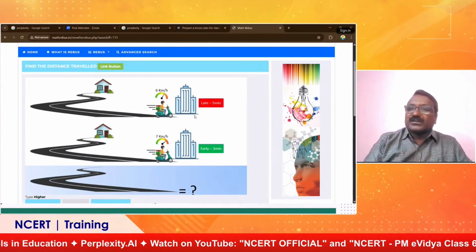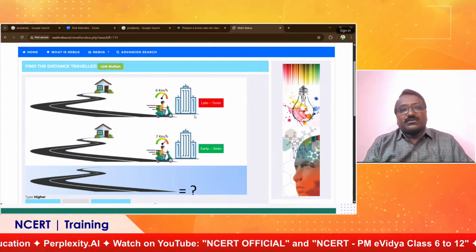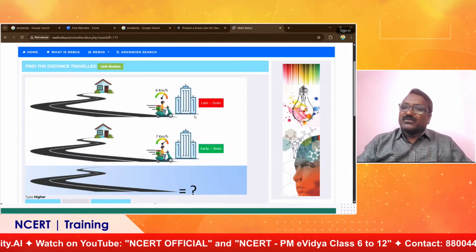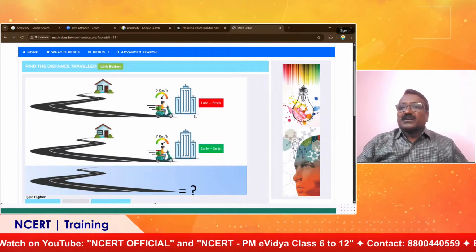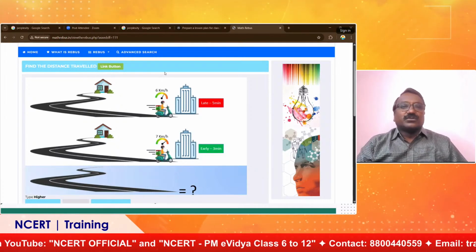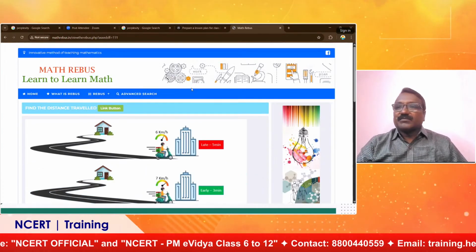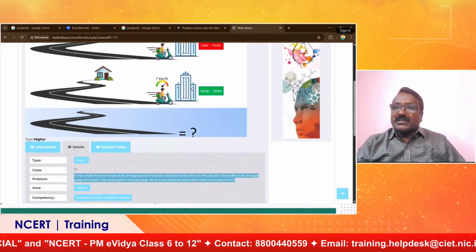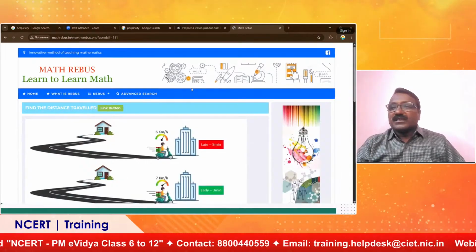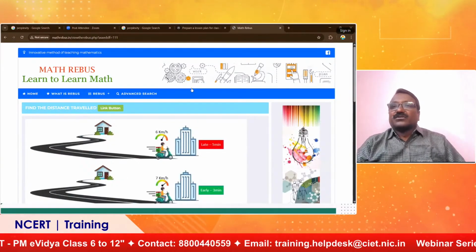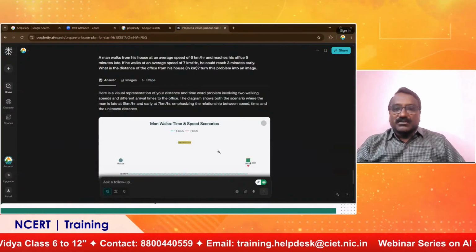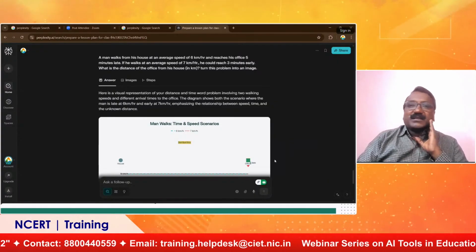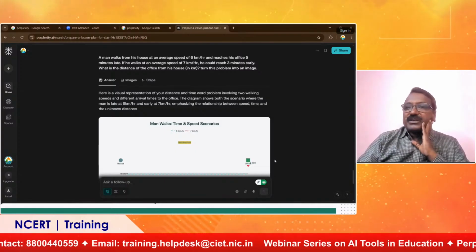I want to have a scooter, a house structure, an office structure, and like that it will create images for you and give a beautiful image like this. So mathribus.in, I can say, is a website created using AI. It has been created. So now you can understand the power of this Perplexity AI.